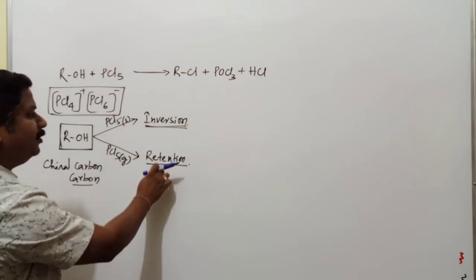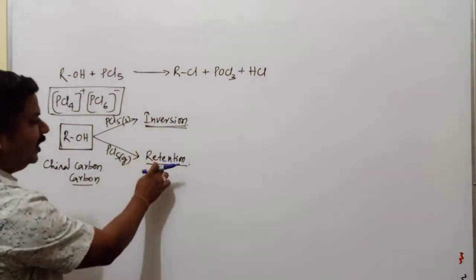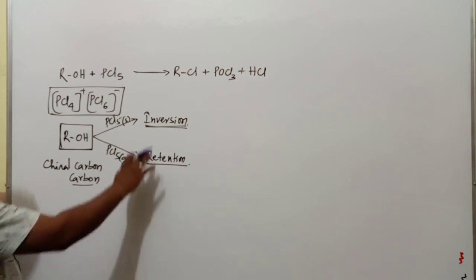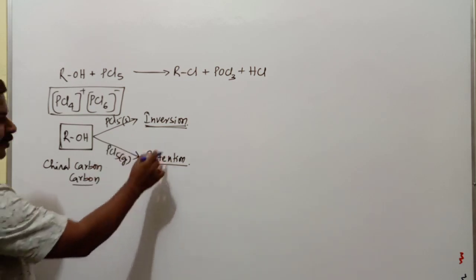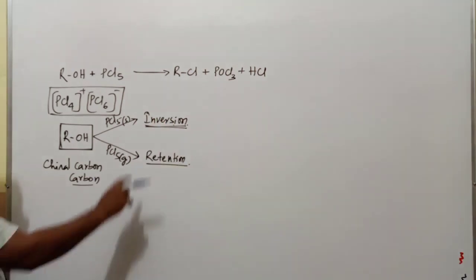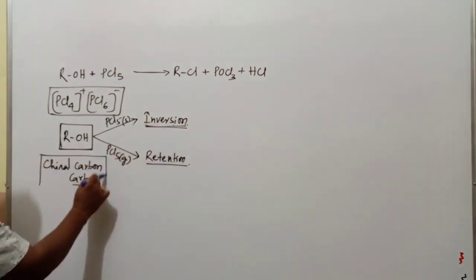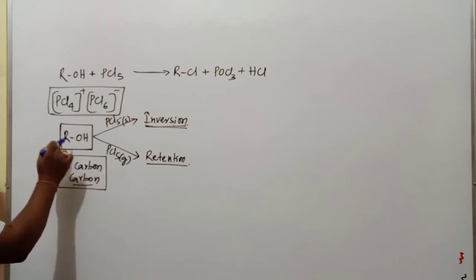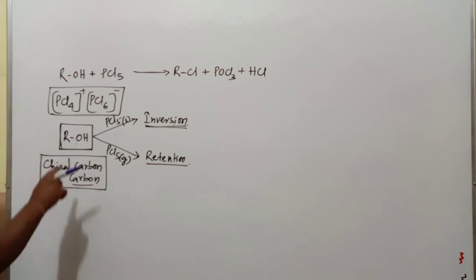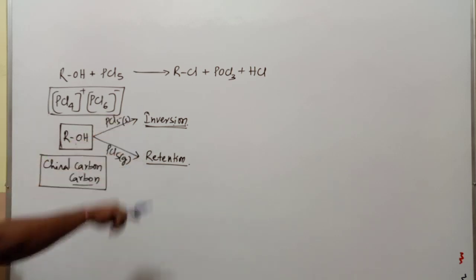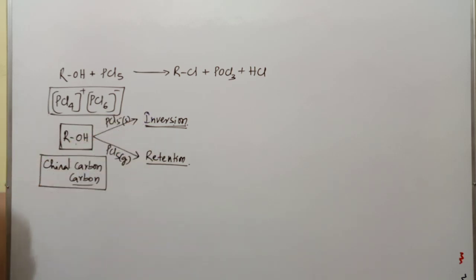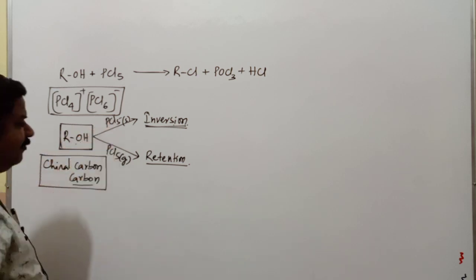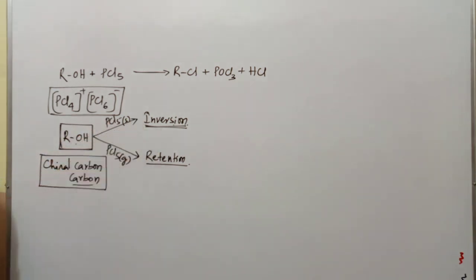Again we will discuss in detail about retention as well as inversion in the optical isomerism related to haloalkanes as well as haloarenes. Remember, this retention and inversion difference in the product depends upon the presence of a chiral carbon atom. If the alcohol does not contain any chiral carbon atom, then there is no difference of retention or inversion of the product. So just remember this reaction. When an alcohol containing a chiral carbon atom is treated with a different physical state of PCl5, the product is going to be inversion as well as retention of configuration.